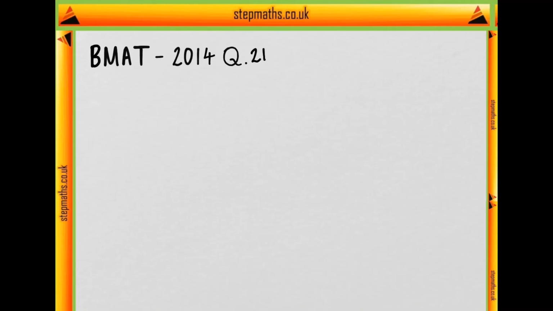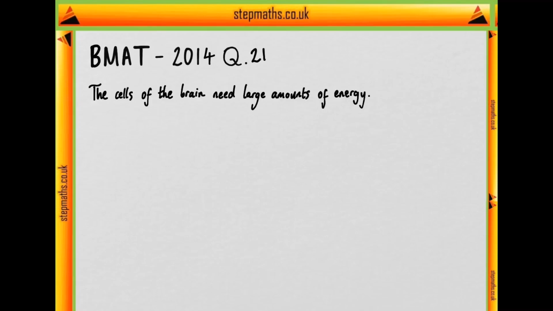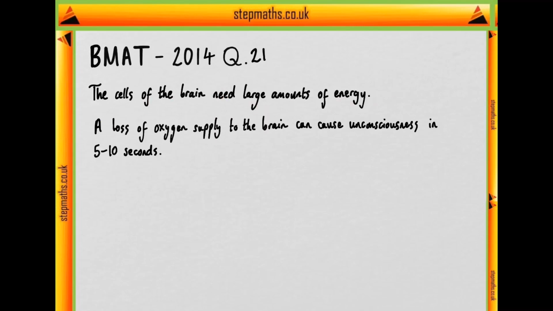In question 21, we're being asked about the homeostasis of cells in the brain, and we're given a bit of information that we need to weed through. So the key points are that we're told that the cells of the brain need large amounts of energy, and that a loss of oxygen supply to the brain can cause unconsciousness for 5 to 10 seconds.